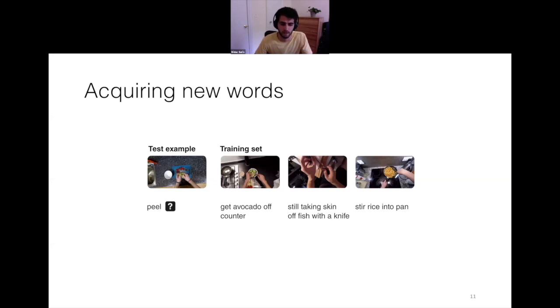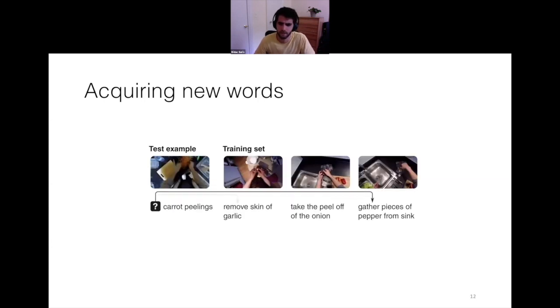In this case, the episode contains a new word, that is avocado, and the test consists in predicting this word avocado, which is a word that the system has never seen during training. And we show the predictions of the model here, where the darker the arrow, the more confidence the model gives to the prediction. So we can see that in this case, the model predicts avocado correctly. The previous example showed new noun acquisition, but we also show similar examples for new verb acquisition. Here in this case, the model correctly acquires the word gather, which has never been seen during training.